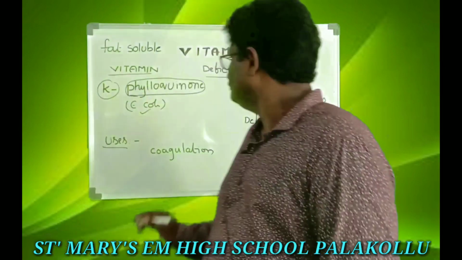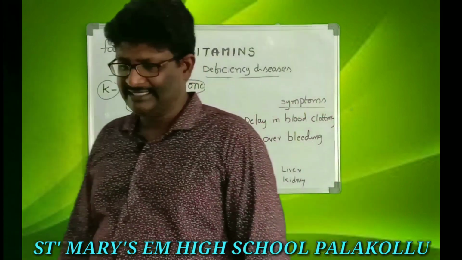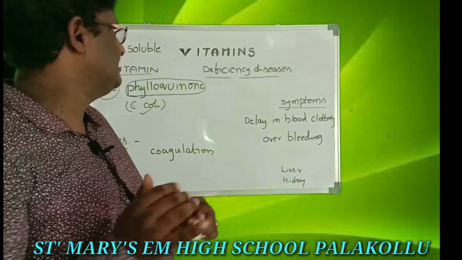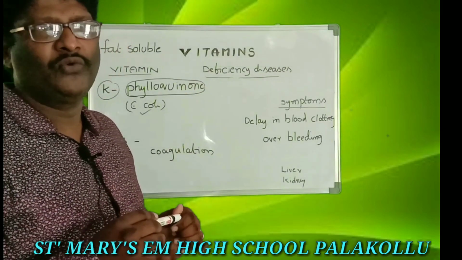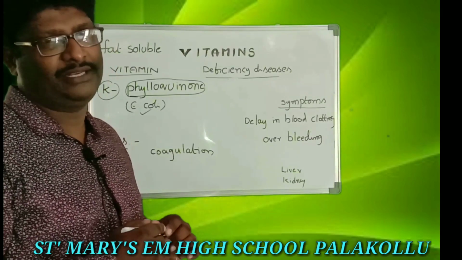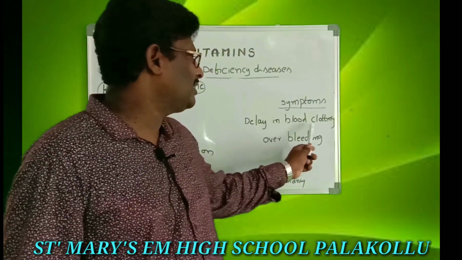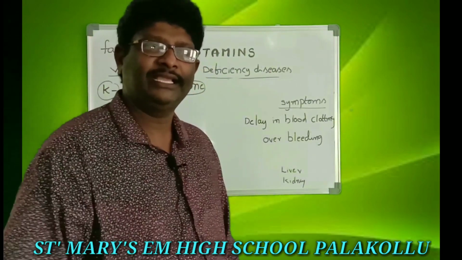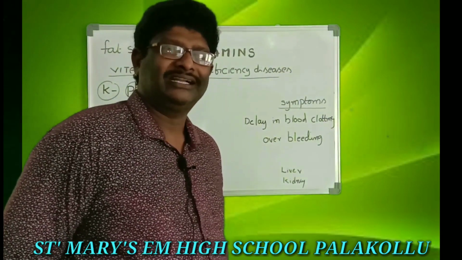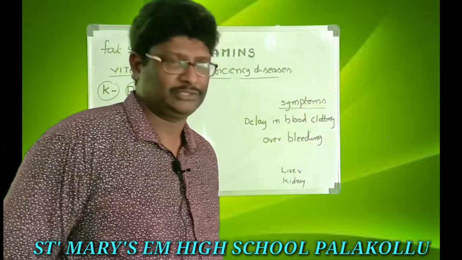Next, deficiency diseases. What is the main disease for one who is not having a sufficient amount of vitamin K in their body? The main disease is delay in blood clotting. That is, రక్తం గడ్డ కట్టకుండా ఉండడం.